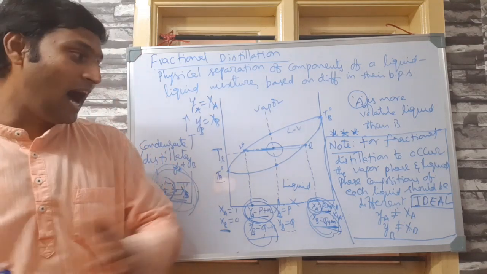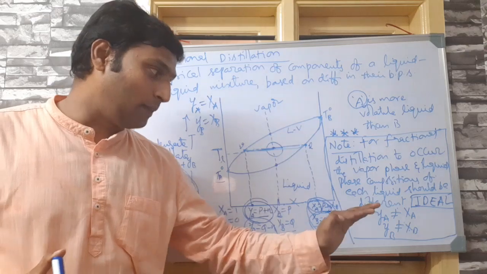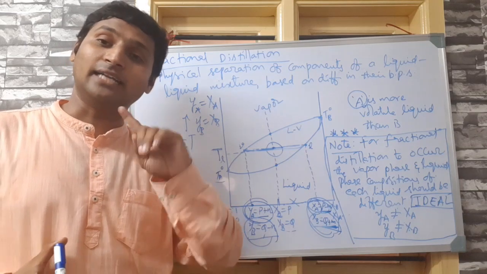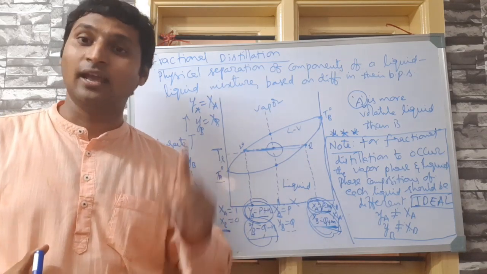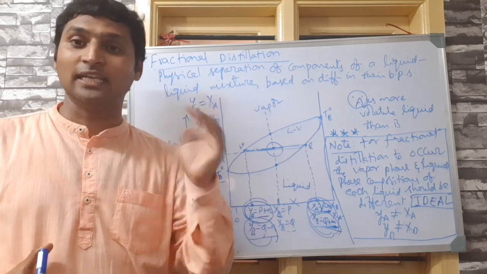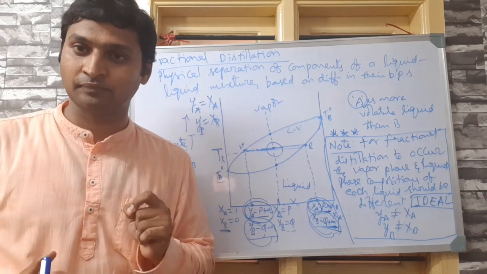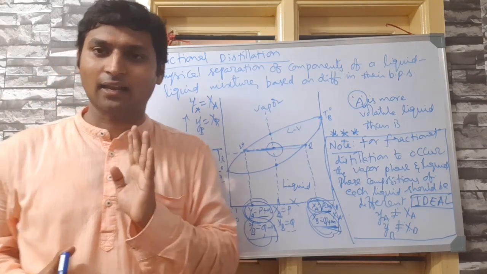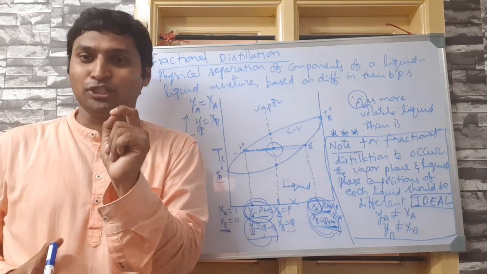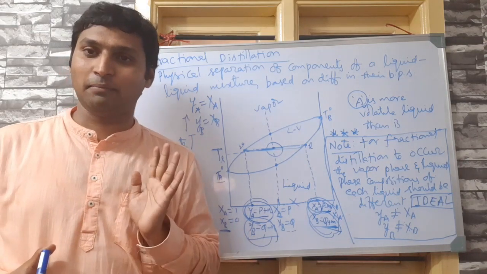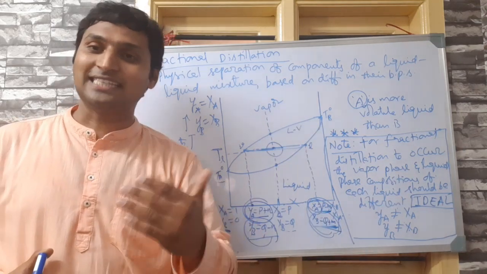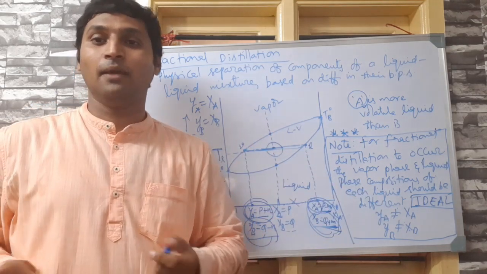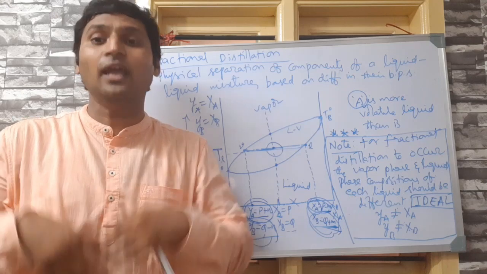So I conclude, ideal liquid solutions at all compositions will have different mole fractions for vapor phase and liquid phase. Hence, at all compositions, they undergo fractional distillation. Hence, they show a range of boiling points. They don't show a single definite fixed boiling point. Whereas non-ideal solutions, not at all compositions, but at any particular composition, will behave like a pure liquid. Their vapor phase and liquid phase compositions will be the same, such that they will evaporate together. They will be separated together so that you can't distill them fractionally. This physical method called fractional distillation will not be useful for them.